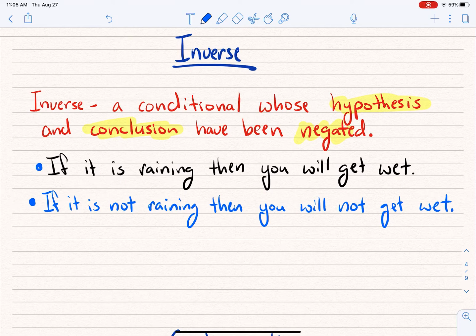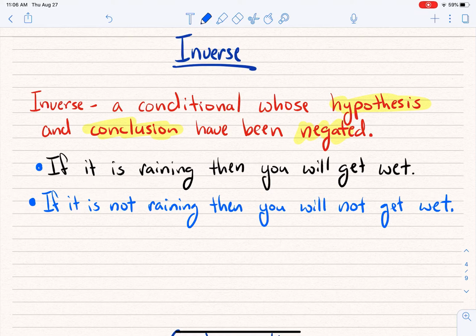Well, when I think about that, that's certainly not true. Just because it's not raining doesn't mean I won't somehow get wet. Again, I could go to the pool, I could walk in front of a sprinkler. Yesterday I ran outside. It wasn't raining, but man, was I wet. I was soaking wet with just sweat, and I know it's gross. But just because it's not raining doesn't mean that I'm not going to get wet. So when we do the converse, it may be true, but it might not be. And when we do the inverse, it may be true, or it might not be. All right? So let's move on.